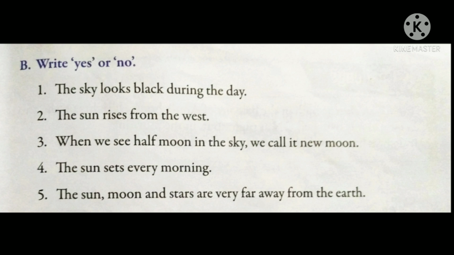Number 1, the sky looks black during the daytime. But does it look black? No, it looks black during the night time. So this sentence is not correct and we will write no. Now number 2, the sun rises from the west. What have we studied? The sun rises from the east, not from the west, and that is known as sunrise. So it is again not correct, and we will write no.